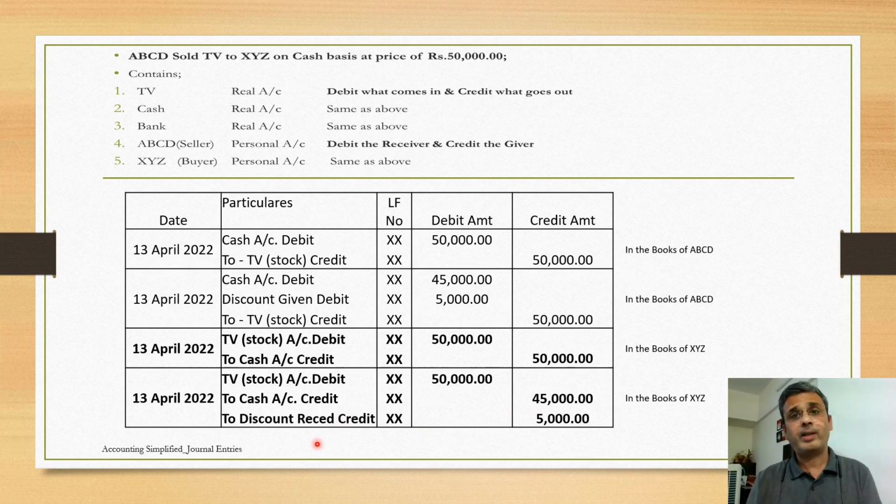I'm sure you know the answer already, because by now you have understood the rules of accounts. Discount is a nominal account, and what is the rule? Debit the expenses and losses, credit all income and gains. This 5,000 rupees is a gain for XYZ. So he would credit 5,000 rupees to discount account.